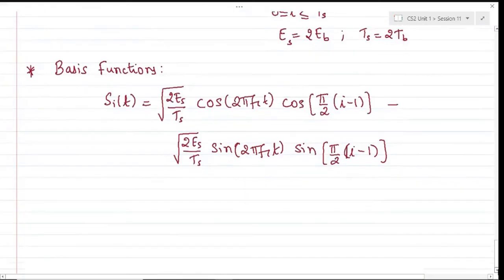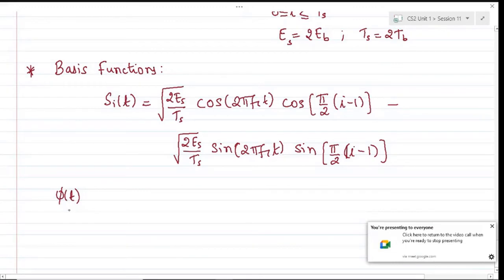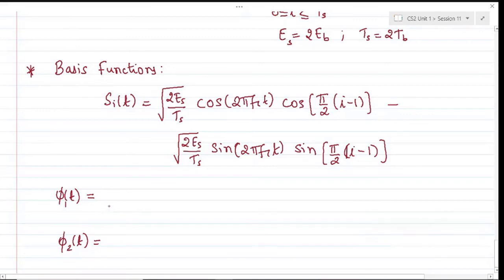Now can you tell me how many basis functions and what are they? We need 2. Yes, you would be needing 2. So phi 1 of t, one of them as cos of 2 pi fct, and the other one, using a pi by 2 shift, to write the other.